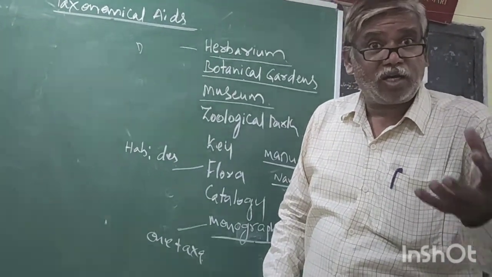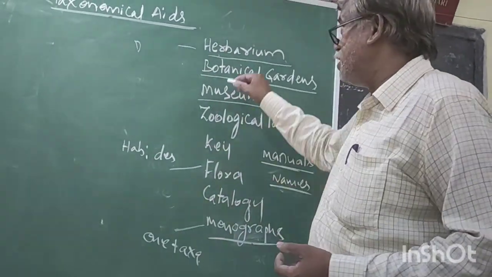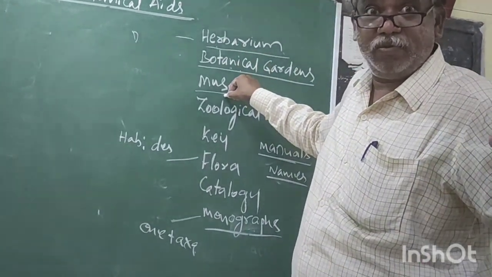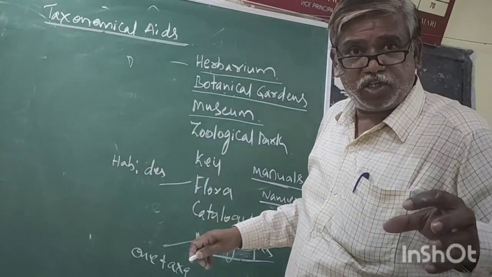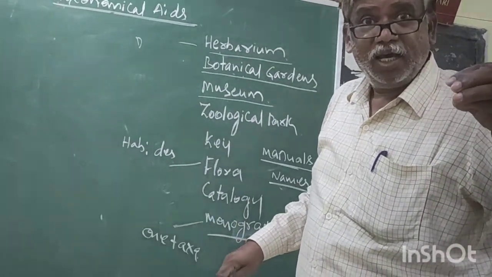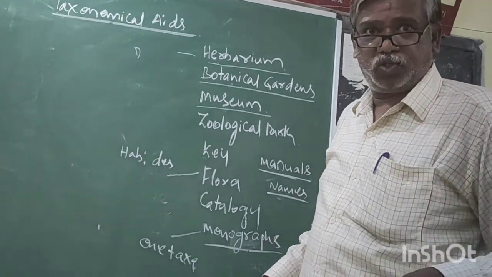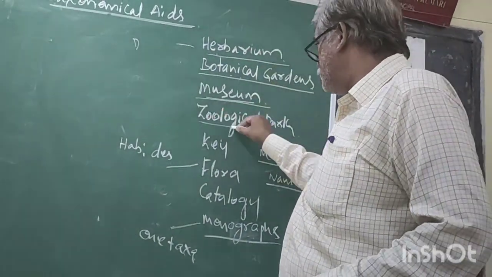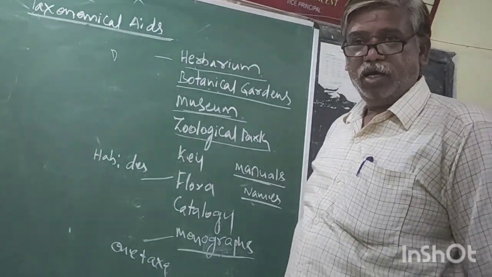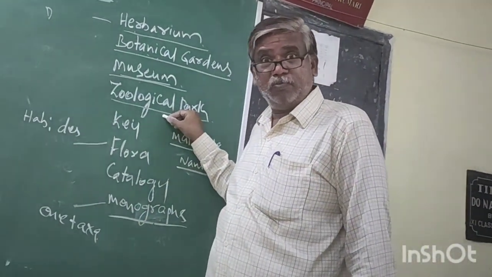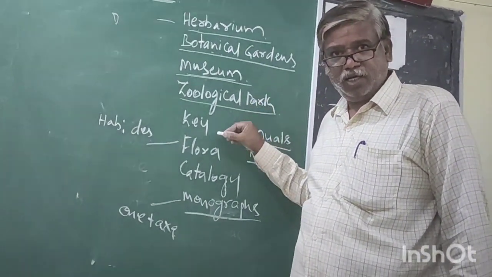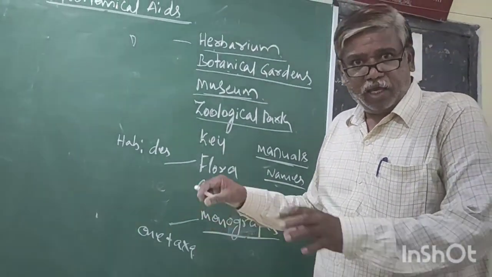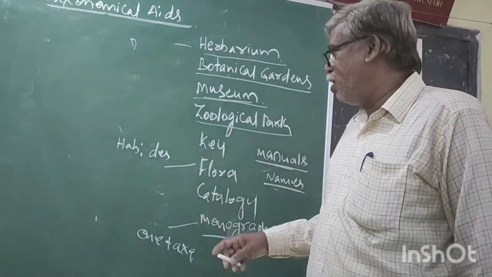Preserved, not live. It is the preserved plant and animals. A collection of preserved plant and animal species. Then the zoological park: protection of wild animals under human care.